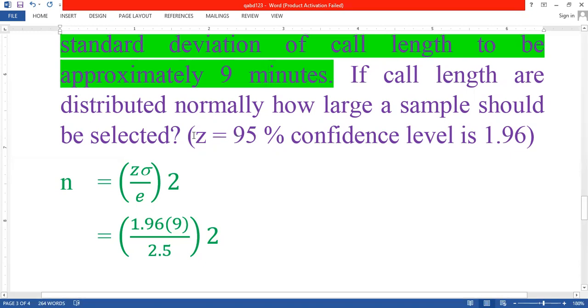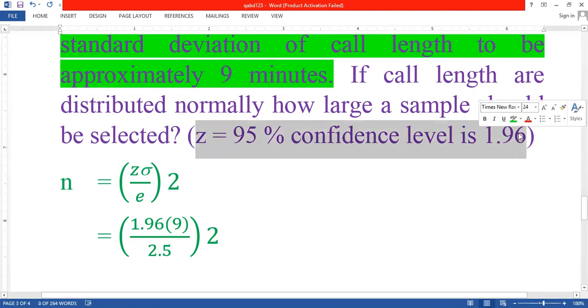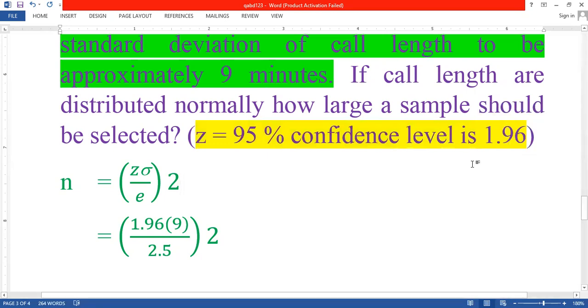So what is the confidence coefficient here? For 95%, the confidence coefficient is 1.96. So this is about the problem.